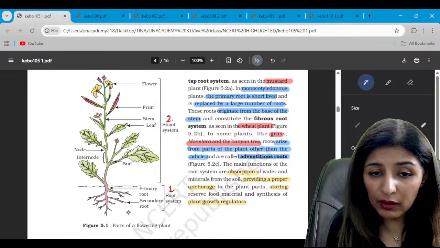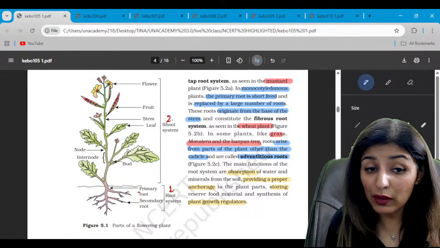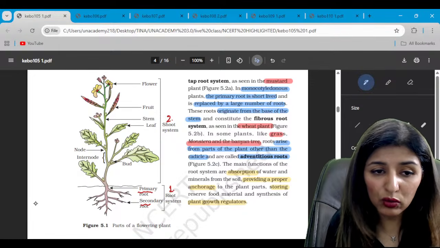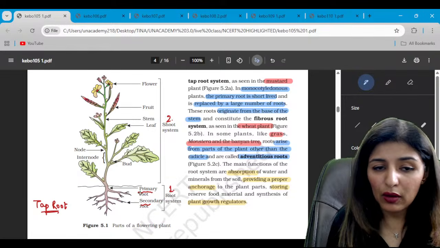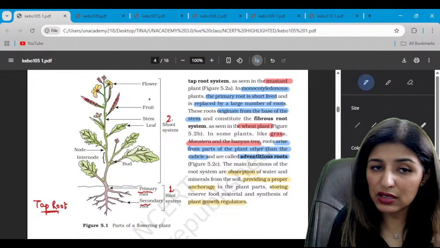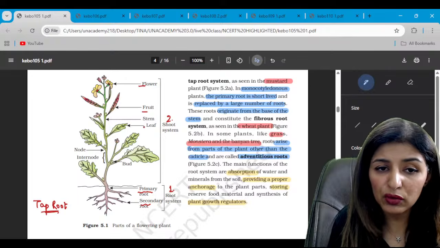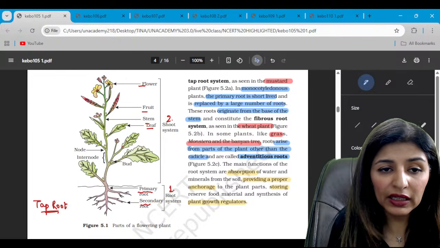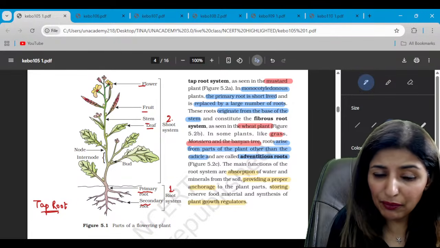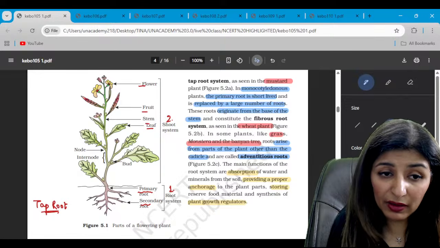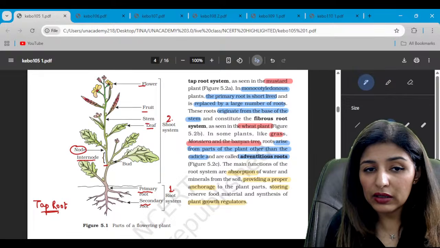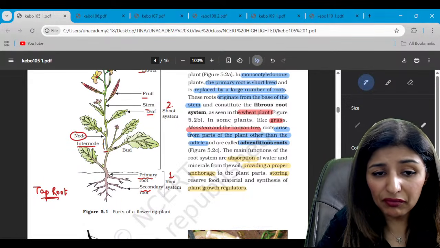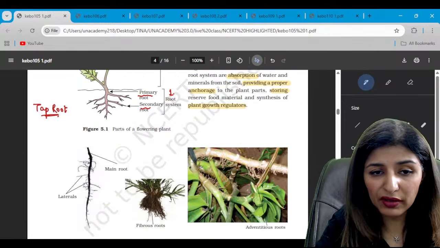Now, this diagram represents a tap root system where we have a primary root and secondary root. While the aerial part is the shoot system which has flowers, and do you see the fruits and the stem and the leaf. The region from where any part develops is called node, and the space between two nodes is internode. Are we clear? This diagram represents the parts of the flowering plant.